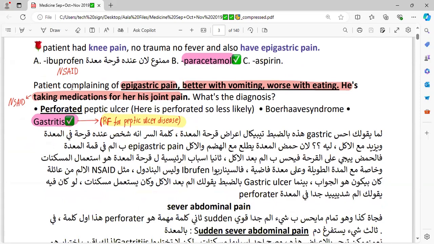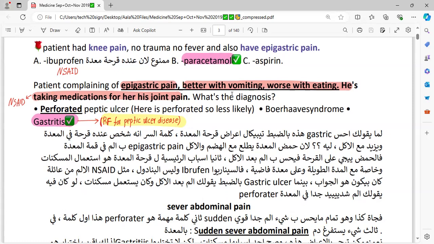Patient complaining of epigastric pain, better with vomiting, worse with eating. He is taking medication for his joint pain. What is your diagnosis? Epigastric pain, worse with eating, is it gastric ulcer or duodenal ulcer?